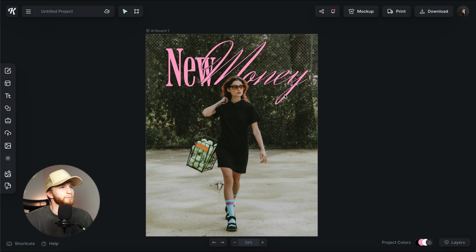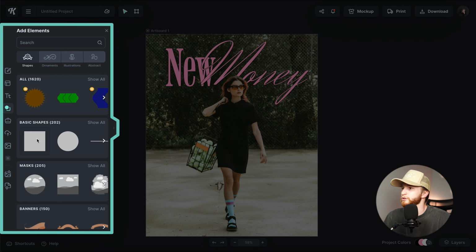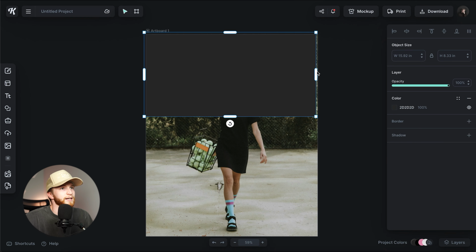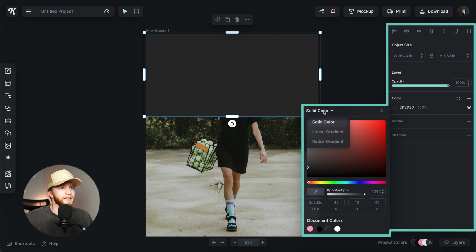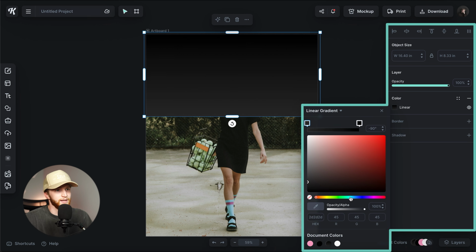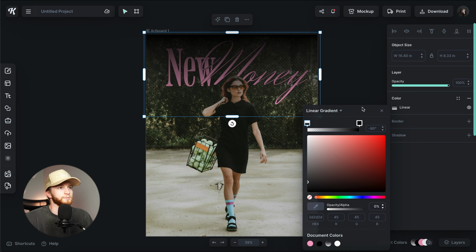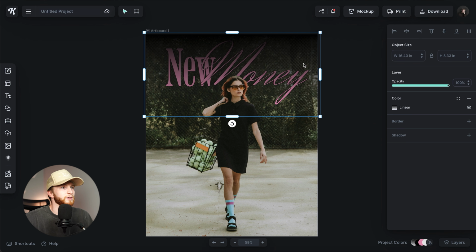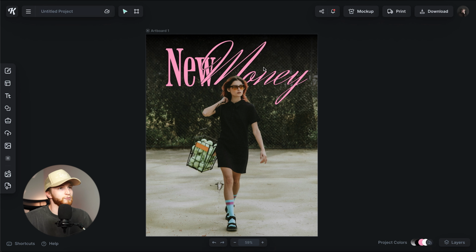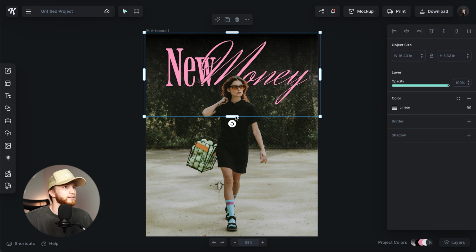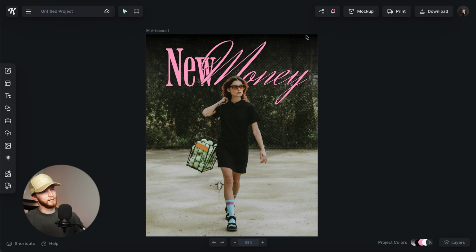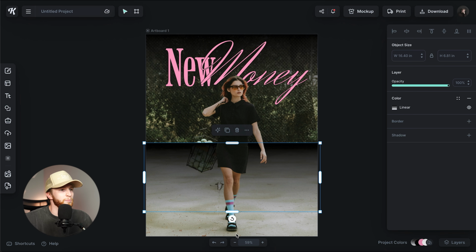And I want that text to be just a little bit more defined. So I'm going to click on a basic shape here, drag that over, and then go to my colors and make this a linear gradient. Then I can select this color and turn the opacity down on that. And then I can send that backwards again, and make sure that our text is on top. Now I feel like I've really got the text sticking out there. We adjust that, and it creates kind of a vignette effect. I think I'm going to duplicate that on the bottom as well.